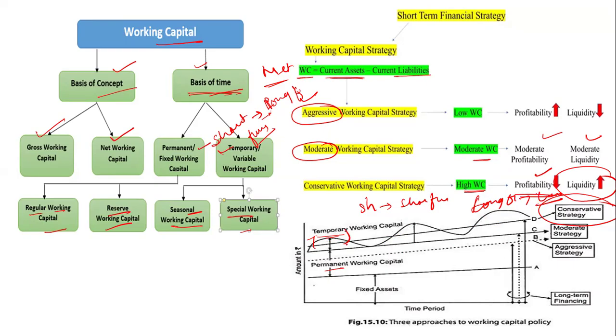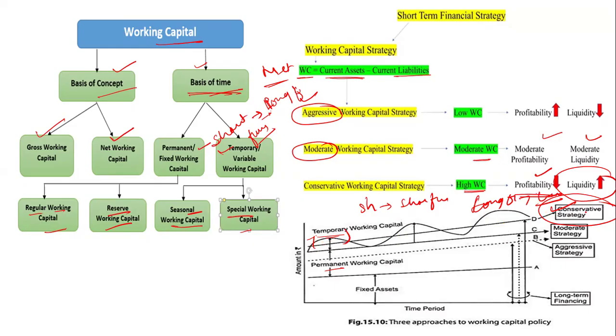Here, for the temporary working capital they are using the long term, and for the short term also using the long term. So this is a conservative approach, because he is ready to bear the losses or reduce his profit, but is not ready to reduce his liquidity.